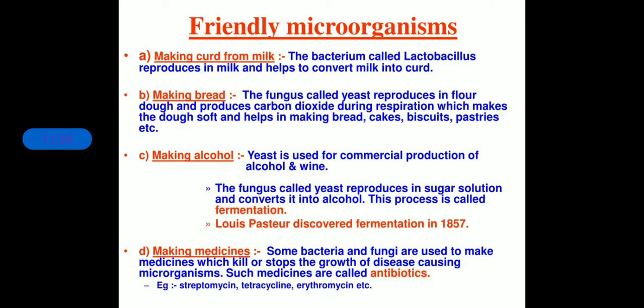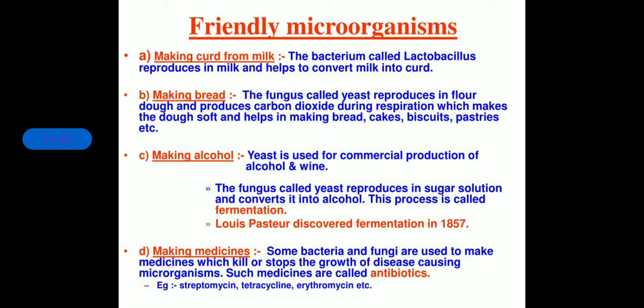Some other commonly used antibiotics found with the help of bacteria are streptomycin, tetracycline, etc. Clear? So these are the common antibiotics which are prepared by the use of bacteria and fungi.